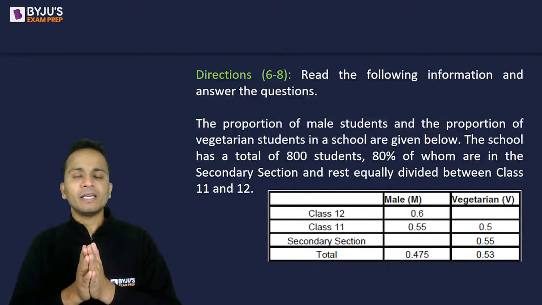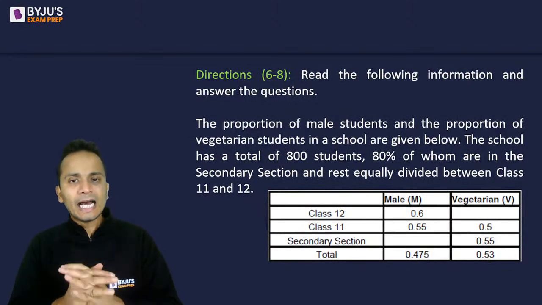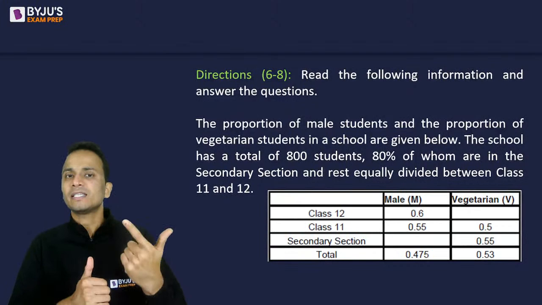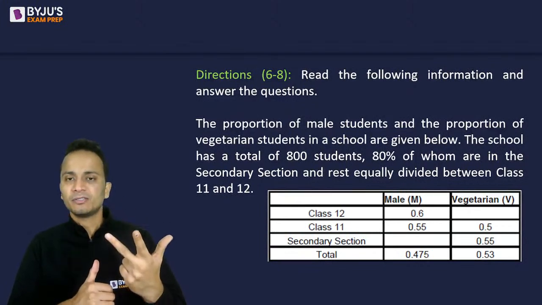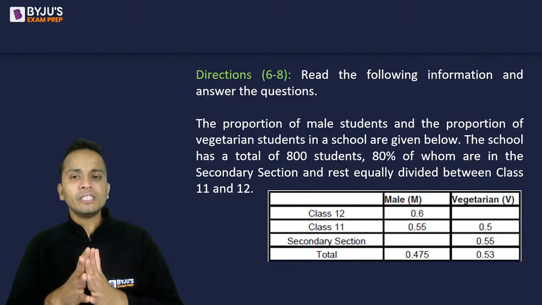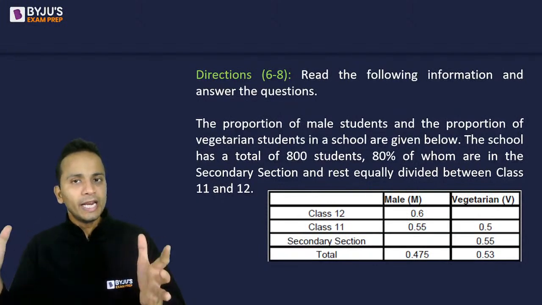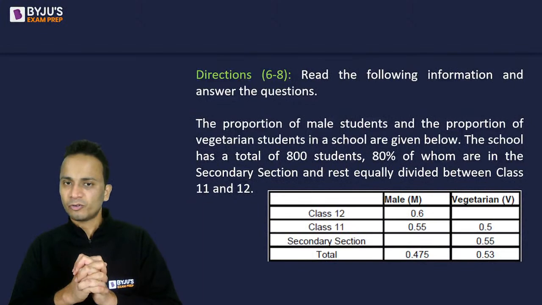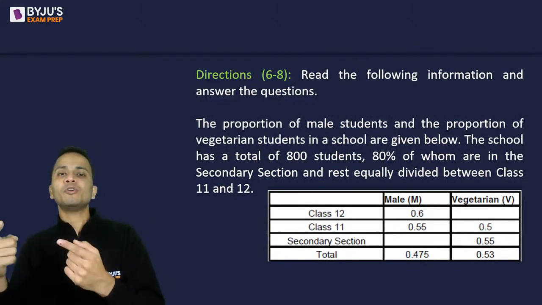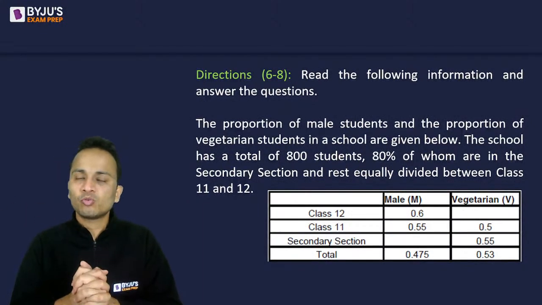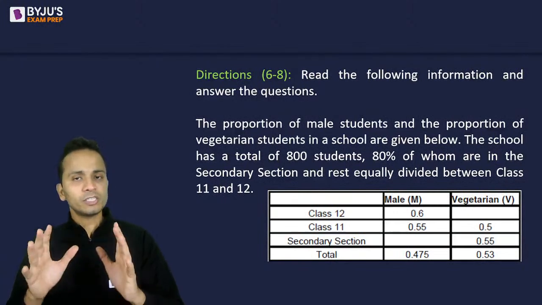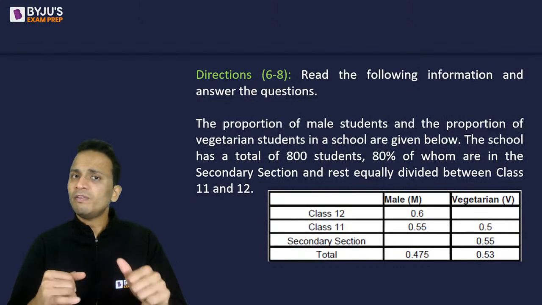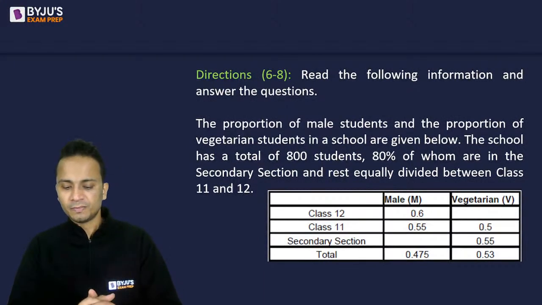If you look at the table, first of all, the entire school is divided in three parts: class 12, class 11, and secondary section, right? Now for secondary section, out of total 800 students, 80% are studying in secondary section, right? And then the remaining 20% are equally divided among class 12 and class 11. So this is the first bifurcation of total number of students in class 12, class 11 and secondary section. Done?